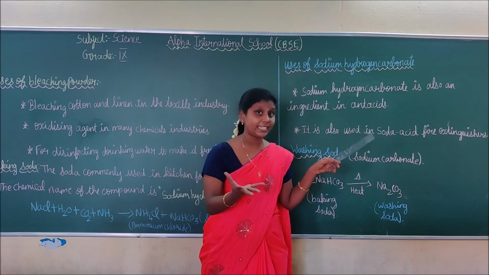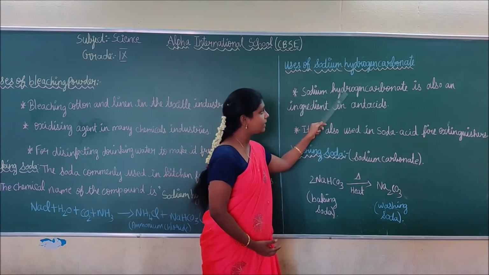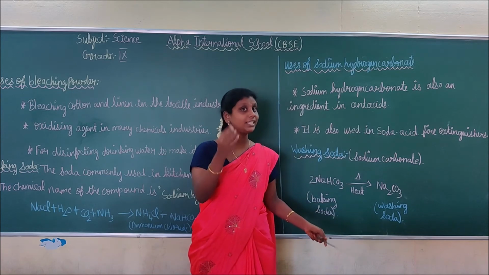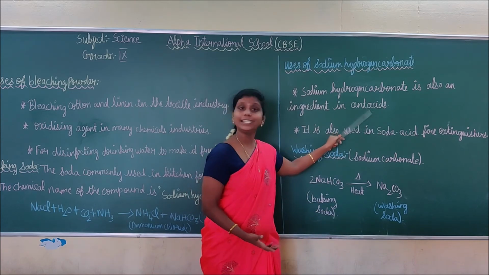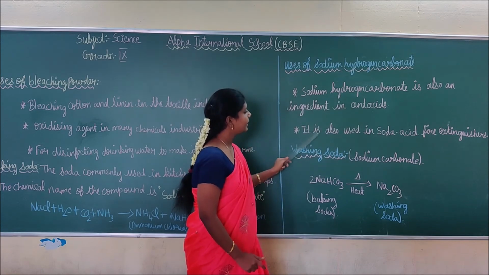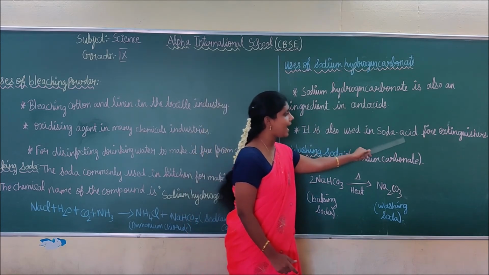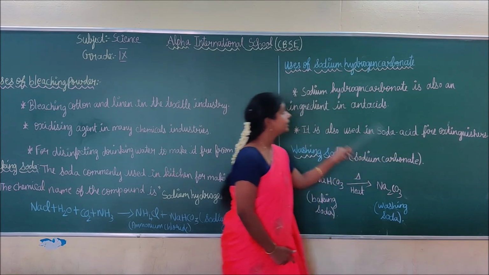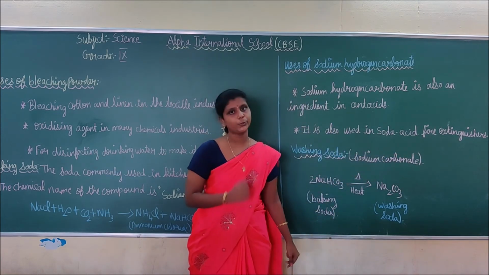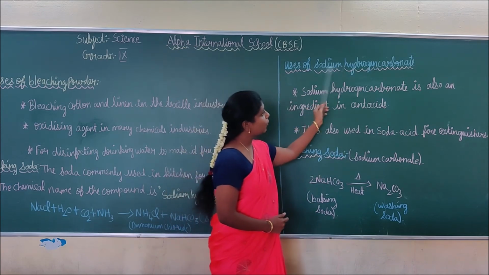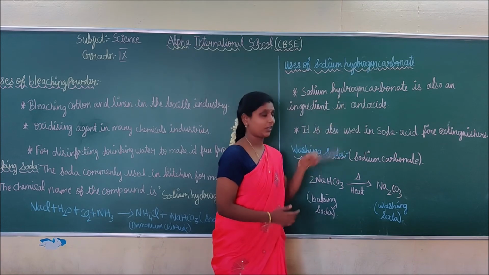Antacid is a medicine, and sodium hydrogen carbonate is used as an ingredient in it. This is the first use. Second, it is also used in soda acid fire extinguishers. Do you understand the uses of baking soda, or sodium hydrogen carbonate? Okay.